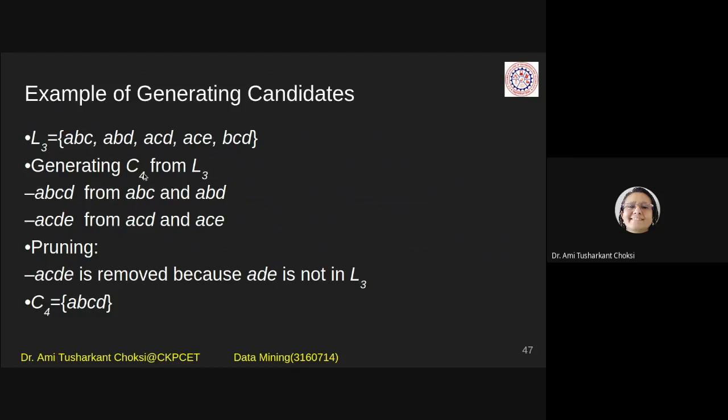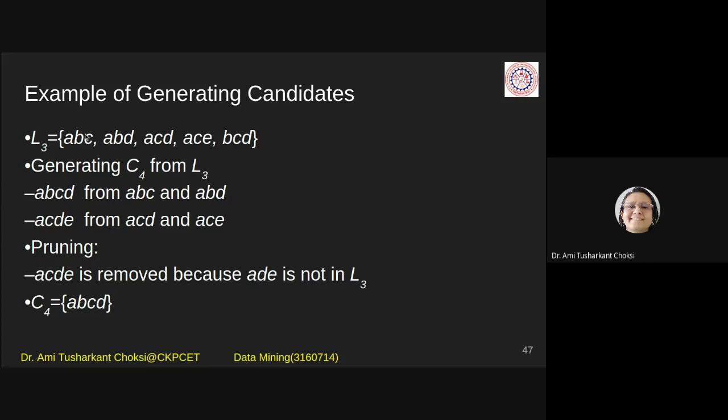Fine. Generating C4, that is the candidate we now want to generate, of the 4th level. That means 4 items must be there in that item set. So what to do? A, B, C, D from A, B, C and A, B, D. Let us consider two item sets and try to generate the 4-item set. So let us see A, B, C and A, B, D. When we combine these two, we can have A, B, C, D.